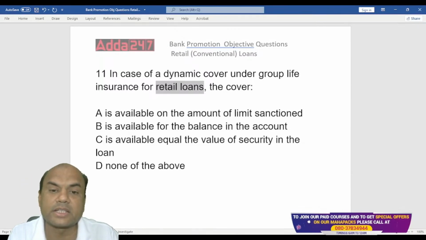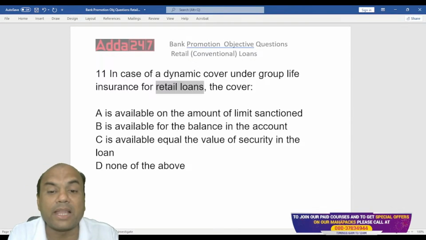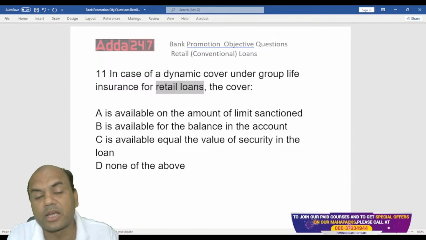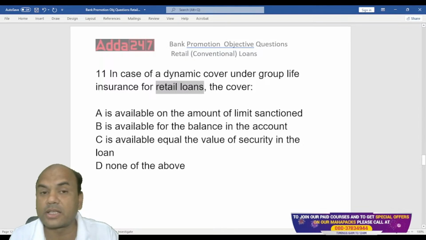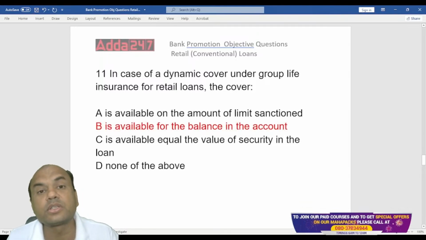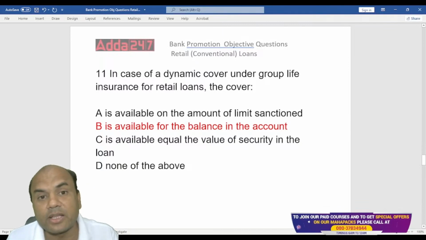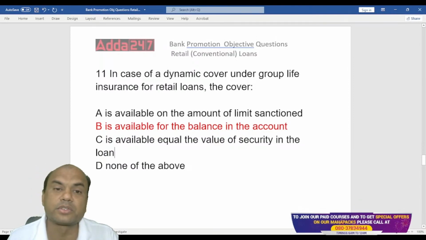So in case of dynamic cover under the group life insurance for retail loans, the cover is available for the amount of the limit sanctioned, the balance in the account, the value of the security in the loan, or none of the above. It depends on the loan, so the answer is the balance. Whatever the balance is, this insurance will reduce accordingly. If I have taken a home loan of 20 lakhs, the insurance will be for 20 lakhs. As I repay and the loan remains 14 lakhs, the cover automatically reduces to 14 lakhs.